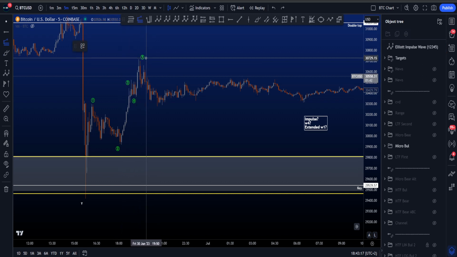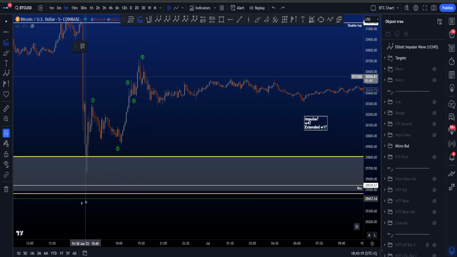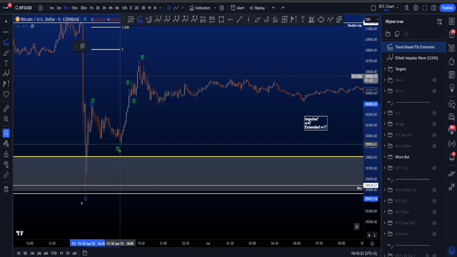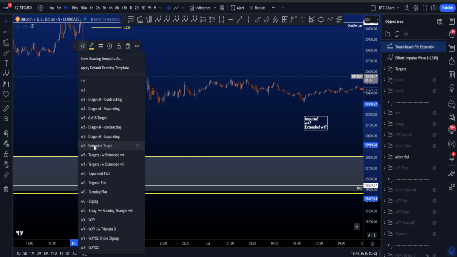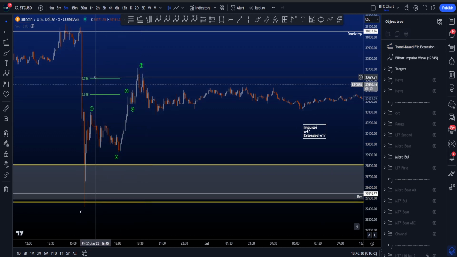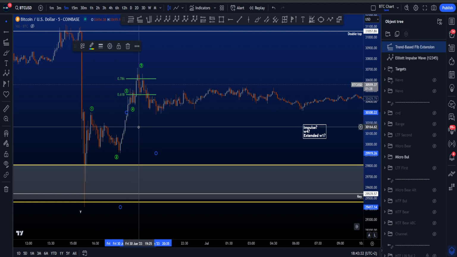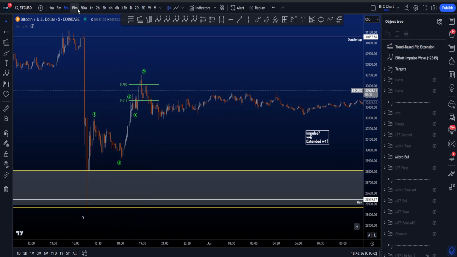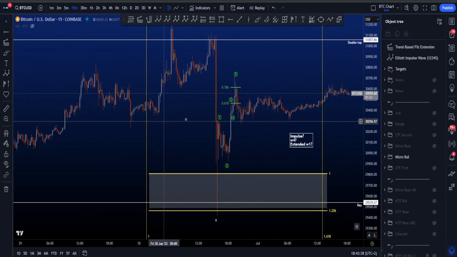But then if you want to know the targets for a wave 5, you pull a fib from the low to the high of 1 to the low of wave 2. And then you put it on what I then have the wave 5 extended wave 1 targets over here. And then wave 5 should end in between the 0.618 and the 0.786. Now on the 5 minute, you can see that this has not been respected, but on the 15, it has been respected.